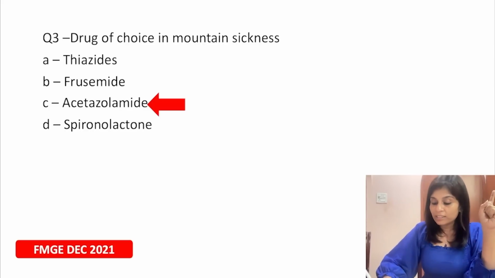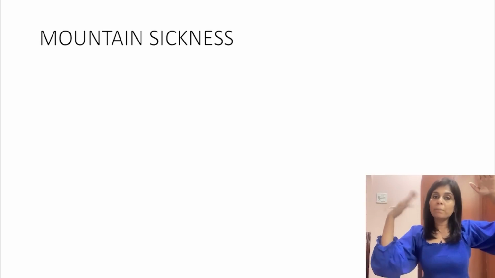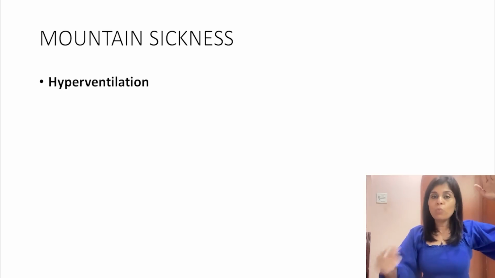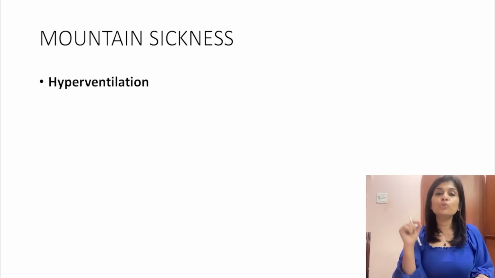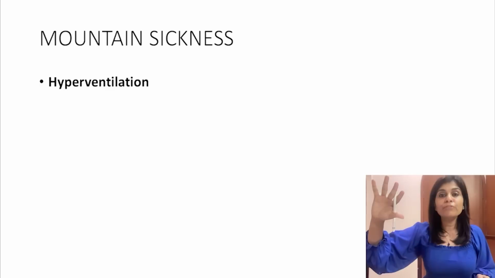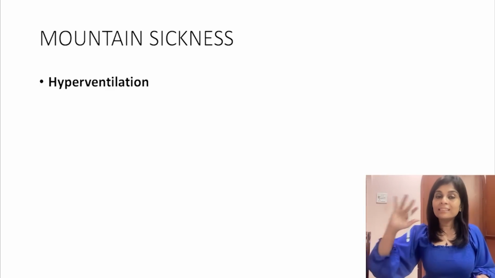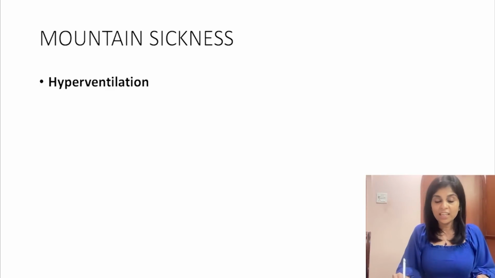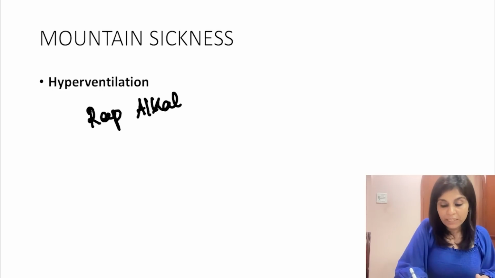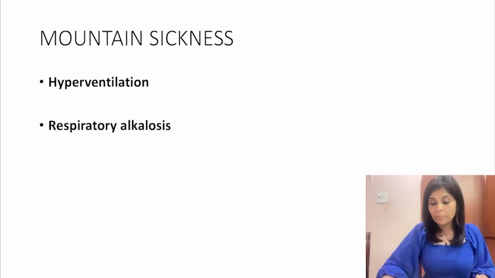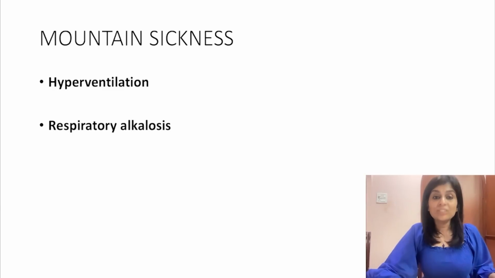In mountain sickness, when the person climbs uphill quickly, the person starts hyperventilating. The person washes away carbon dioxide. And you know, carbon dioxide is the source of an acid. Once a source of an acid is gotten rid of from your body, there's no acid, that causes alkalosis. So what is the acid-base abnormality that you will expect in a patient with mountain sickness? It is respiratory alkalosis.